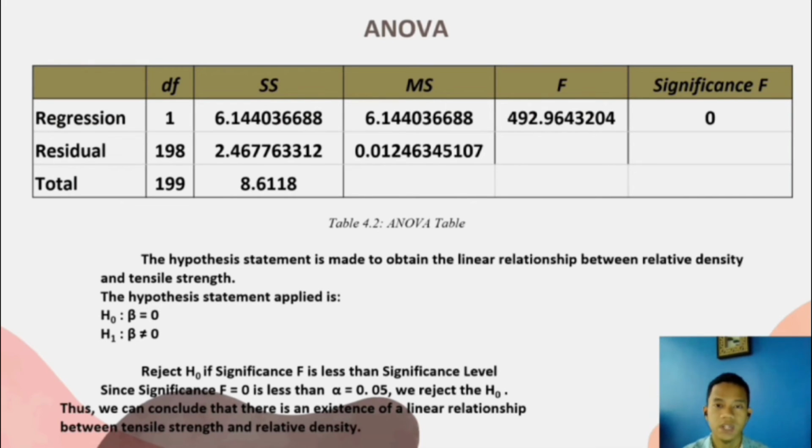Next, we obtained the ANOVA table, ANOVA testing. With that, we have the DF, which is the degree of freedom, SS, sum of squares, MS, mean of squares, F, which is the F-test, and significance F, as you can see, is 0.